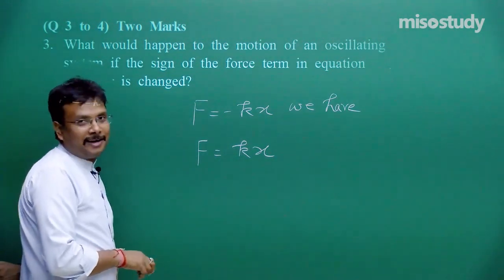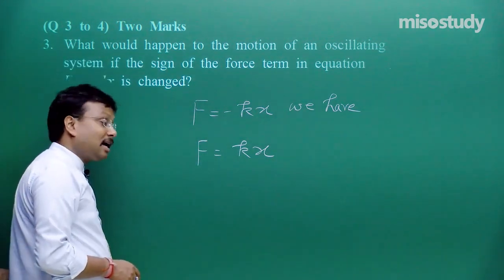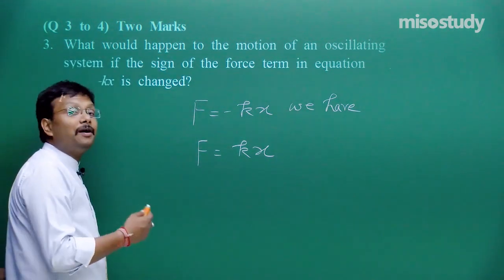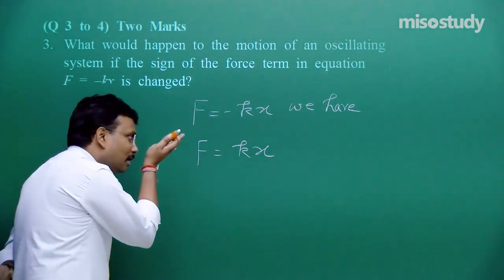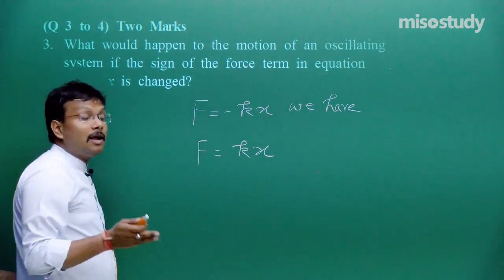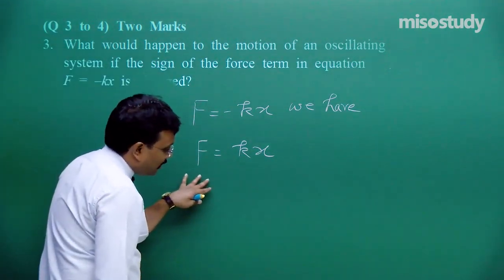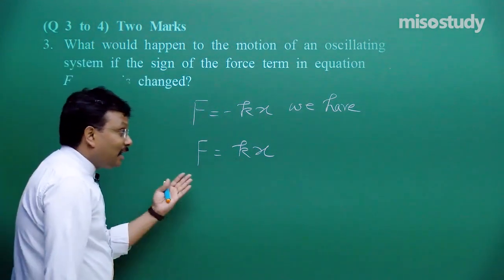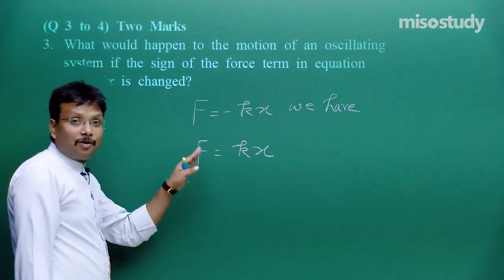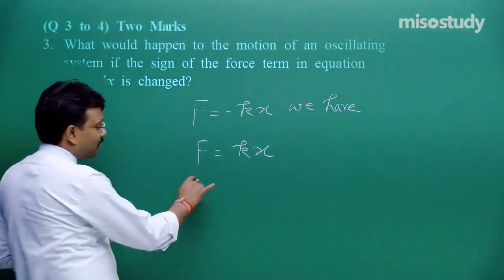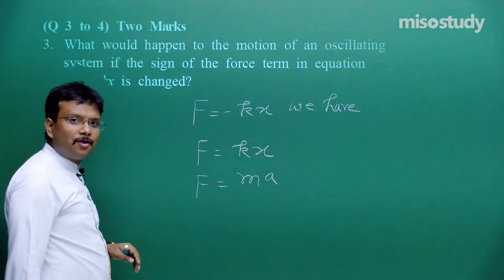It is accelerating force. The particle will start accelerating in the direction of the applied force. So, this is not the condition, this is not true for SHM, because now it is not restoring force. Fine. So, the acceleration is not opposite to this force. Now, the acceleration is in the direction of this applied force. Somehow you can say, F is equal to ma.